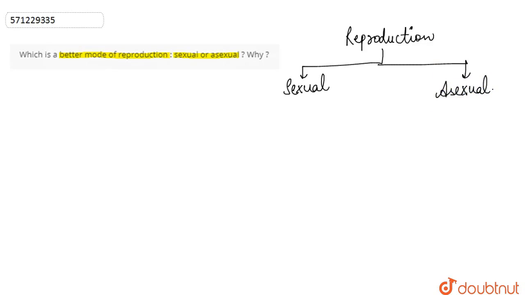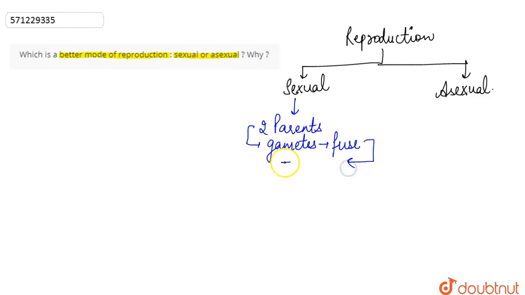If we discuss the pros and cons of both of them, sexual reproduction is a reproduction in which two parents are involved, and the gametes produced by the parents fuse to form the zygote.